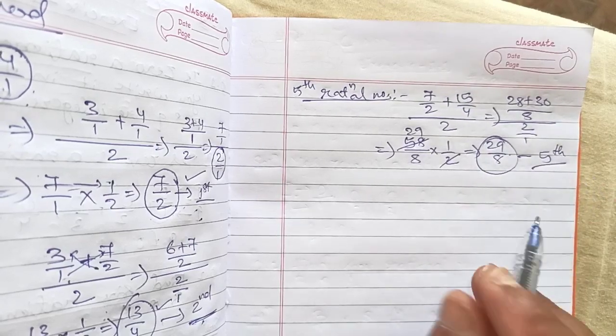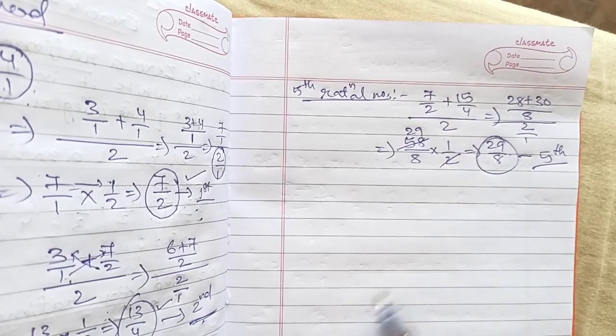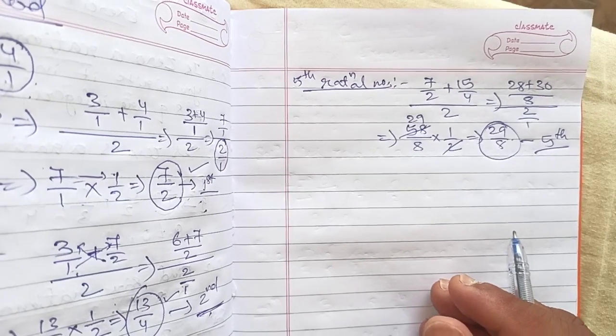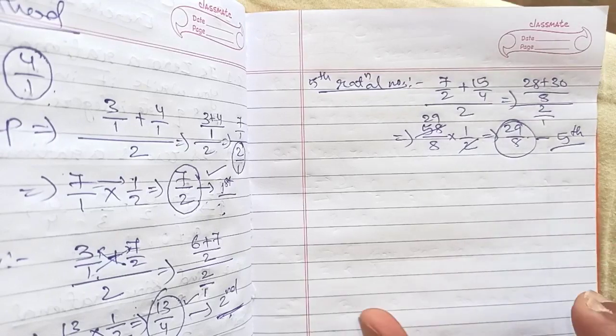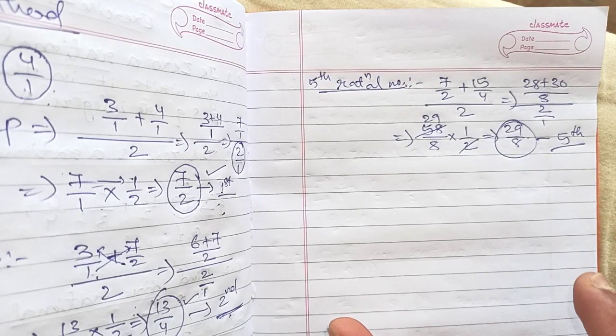Are you getting it? This is the second method, which is a little lengthier one, so you better use the first method which I have explained to you. You just multiply such a number to them to make the denominator same. That is what you have to do.